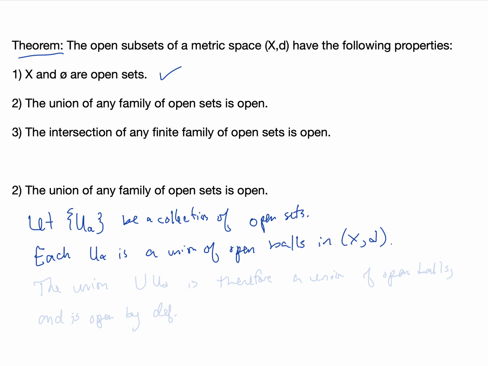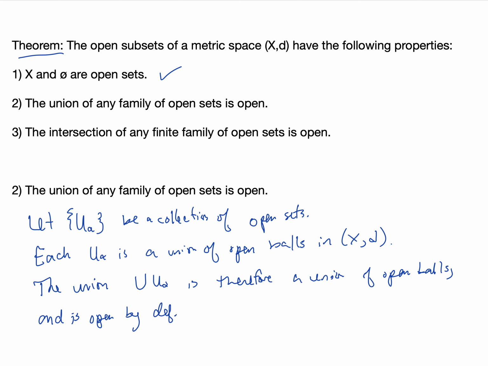That's the definition of being an open set. And therefore, if we take a union of a bunch of unions of open balls, that is still a much larger union of open balls. So the union of the U alpha is a large union of open balls in this metric space and is open by definition.